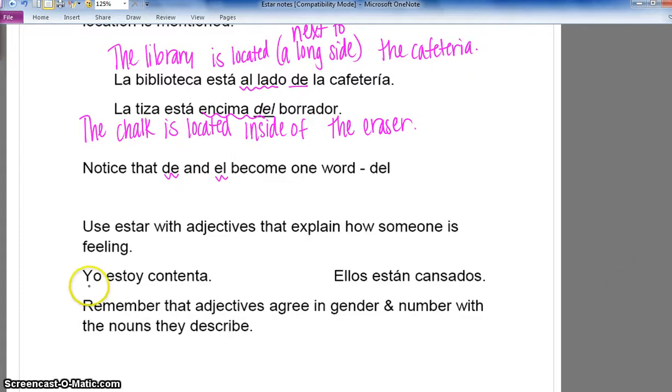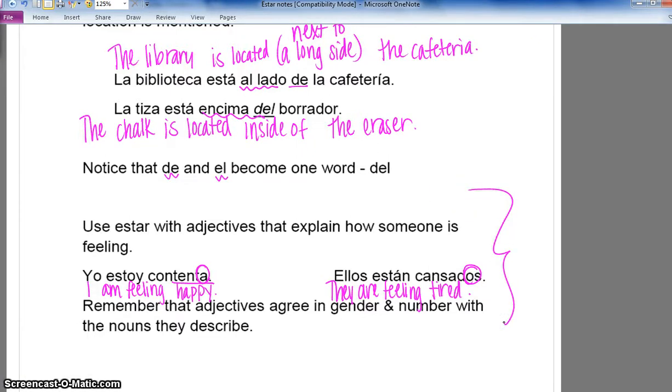Yo estoy contenta. I am feeling. And then contenta is a new vocab word. It means happy or content. Ellos están cansados. They are feeling. Cansado means sleepy or tired. Remember that adjectives agree in gender and in number with the nouns that they describe. Contenta is feminine because I'm speaking from my point of view and I'm a girl. Cansados is plural because you're talking about ellos. Again, we're not going to talk about this until next week.